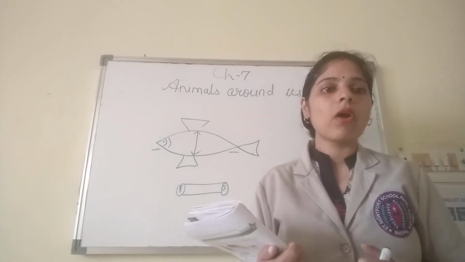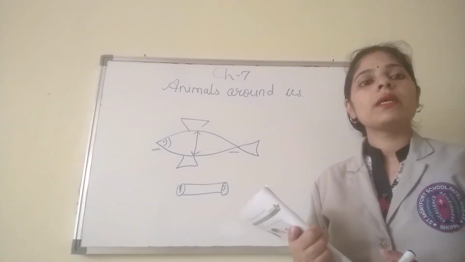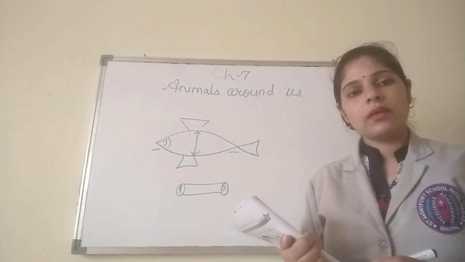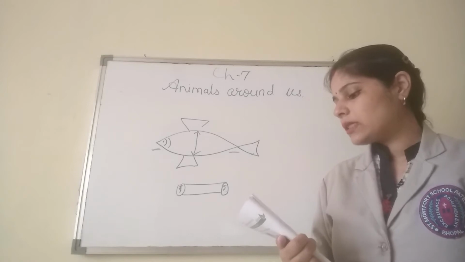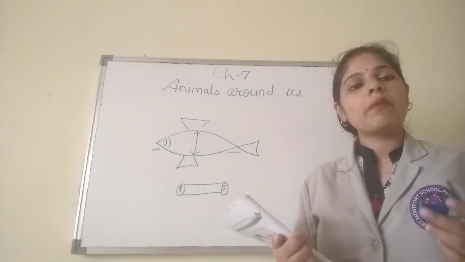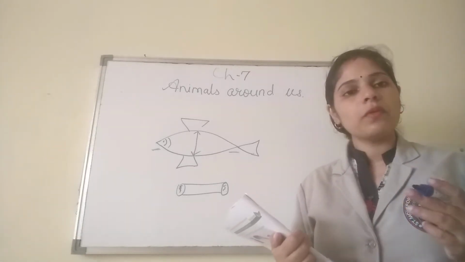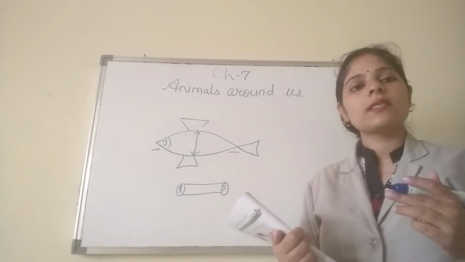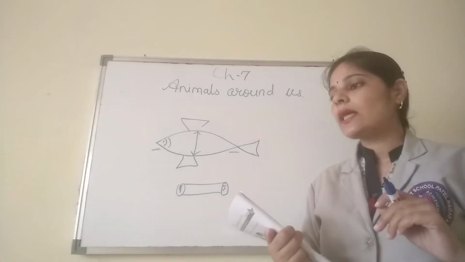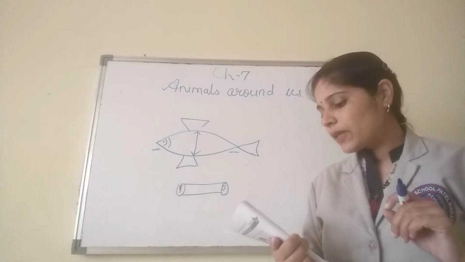So what is the meaning of unusual body shape? It means you can't define the shape of that particular animal. Some animals have unusual body shapes, like sea anemones. You might have seen some animated movies, and in the underwater footage, many colorful flowers are seen there. So what are they? They are the sea anemones.